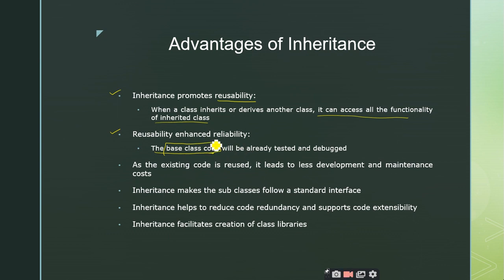That is the reason we say reusability enhances reliability. You can depend upon the base class code which is error free and already debugged, so you can create derived classes which are more reliable. Is it clear up to this point?